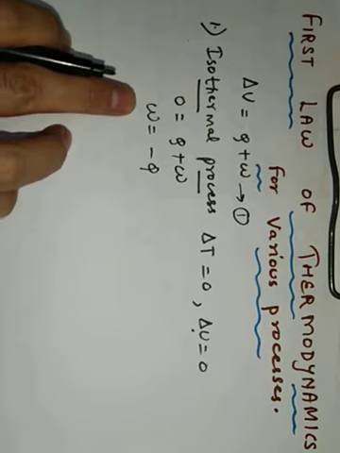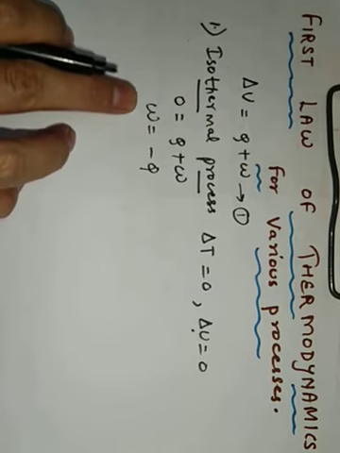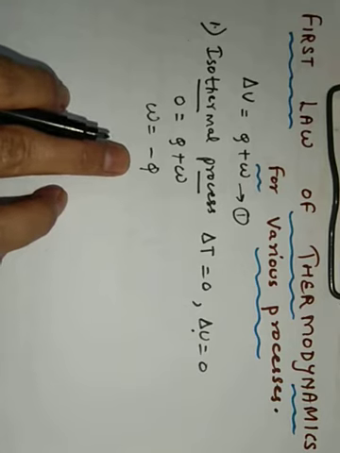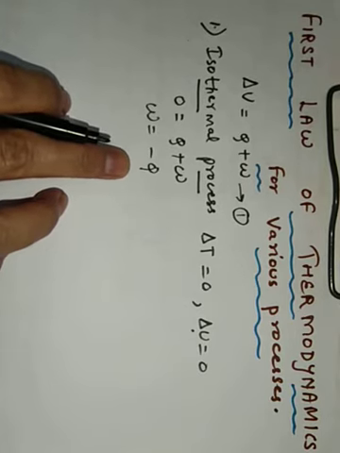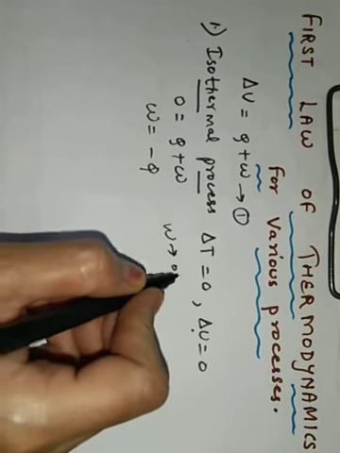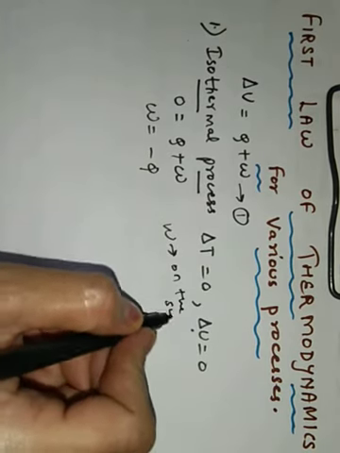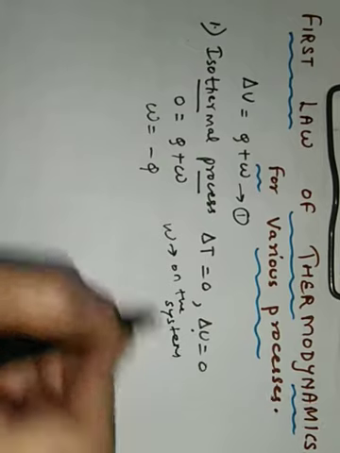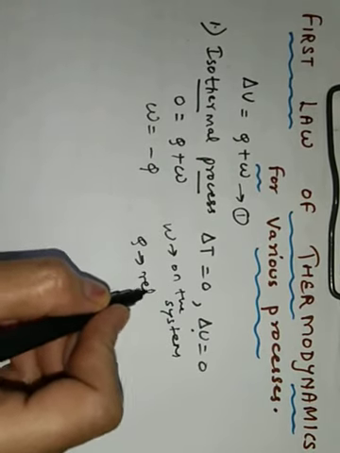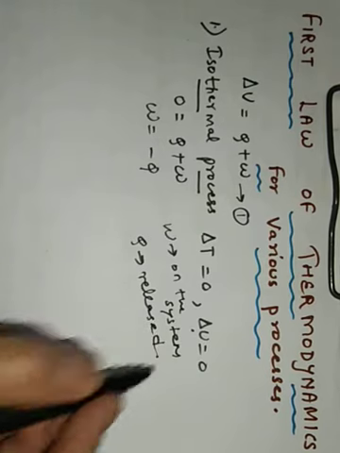Means work is done on the system क्योंकि work positive है and it results in release of heat because you can see Q is minus. Okay, so for this, work is done on the system because it is positive, and since Q you are getting negative, you will say heat is released from the system.